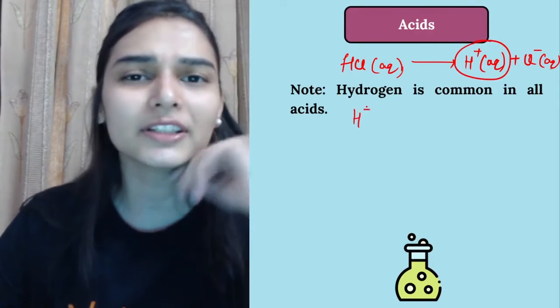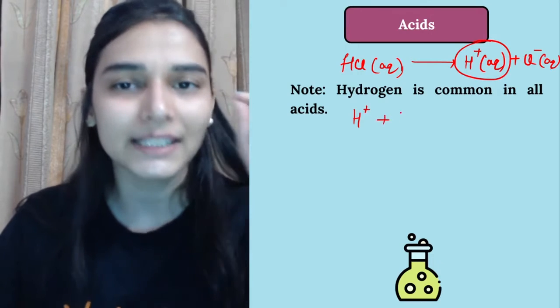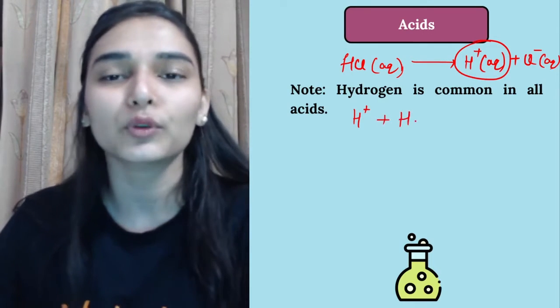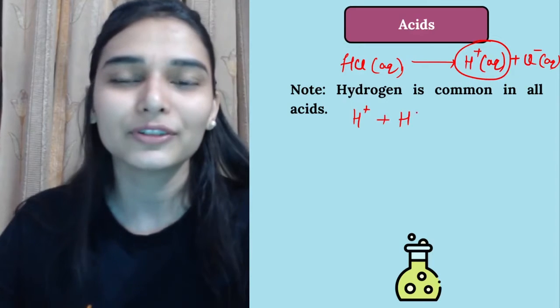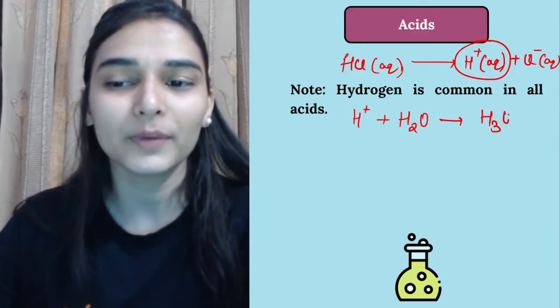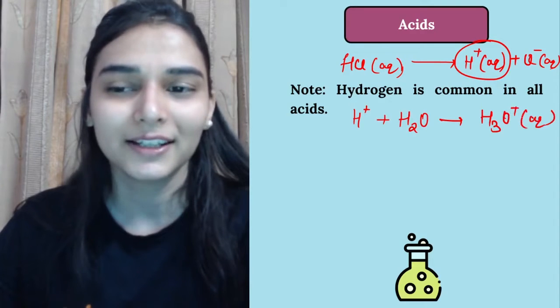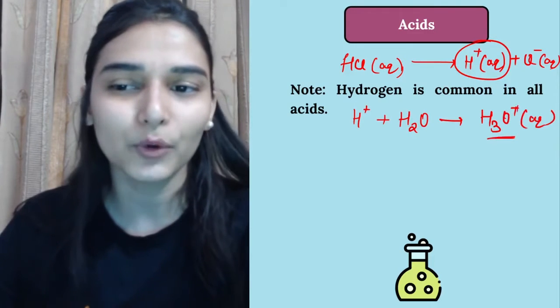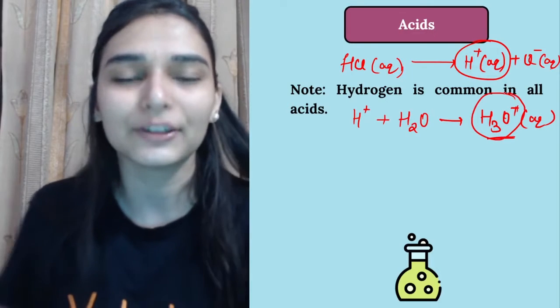And H plus ions are very small in size. They are not very stable. It is simply a proton, no electron is there, so it's not very stable. So it combines with water and results in the formation of hydronium ions. You can just show H plus aqueous, or you can simply show hydronium ion.